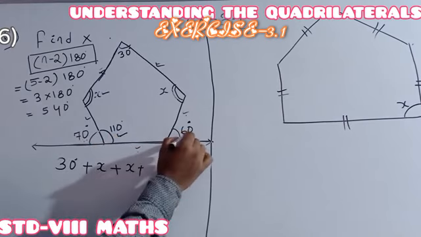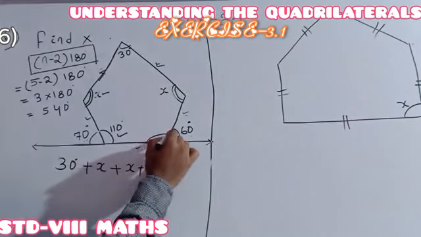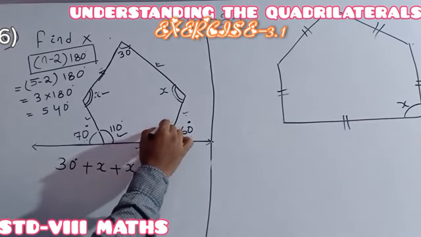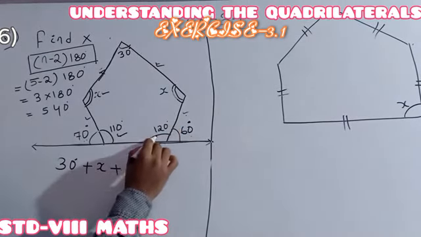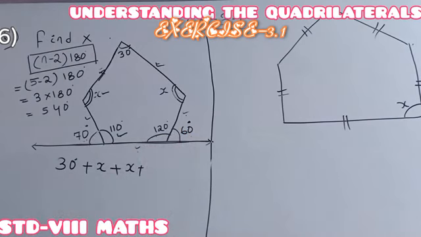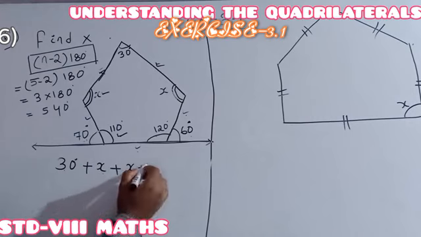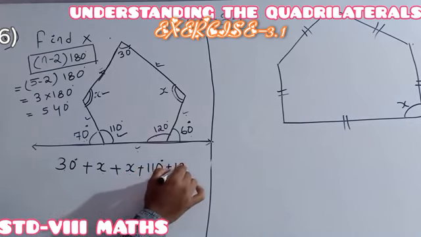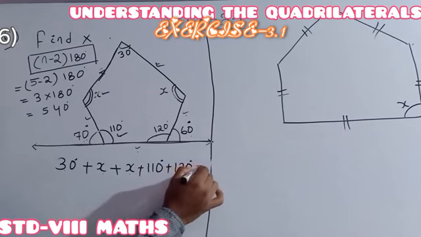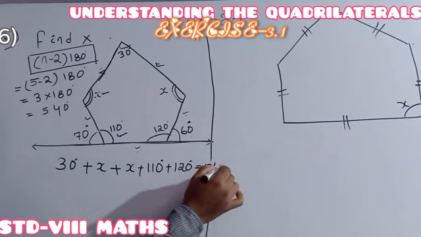In the same way this one is 60, it means this angle should be 120 because both are linear pair angles. Linear pair angle means their sum is 180 degree. Understood? So 30 degree plus x plus 110 degree plus 120 degree is equal to 540 degree.